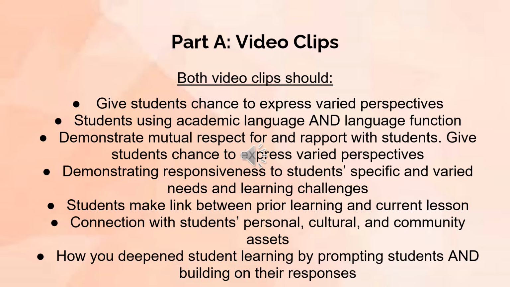You also need to give students a chance to express varied perspectives. It's important that you show that you're accepting and you can talk about different perspectives within your class. The third thing is that you want to demonstrate responsiveness to student-specific and varied learning needs. This means giving feedback, but it also means the changes and accommodations that you put into your lesson plans for students who are either struggling, students who are ahead of class, students who have IEPs for whatever reason.